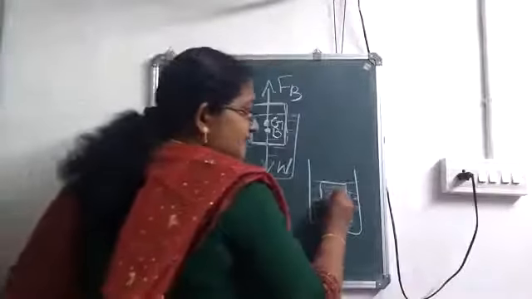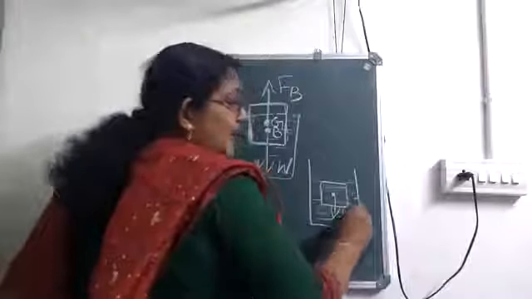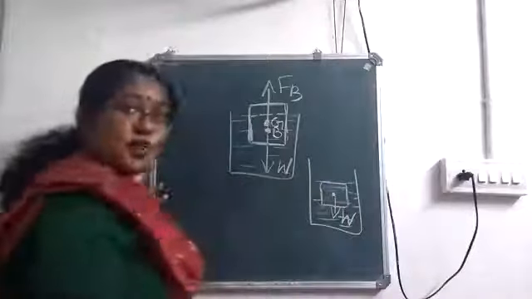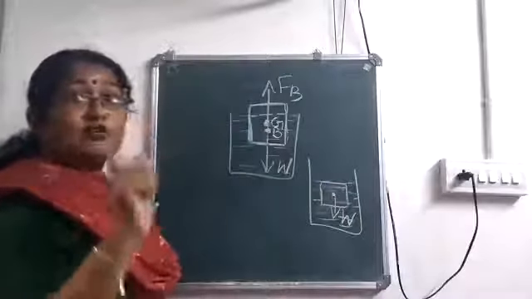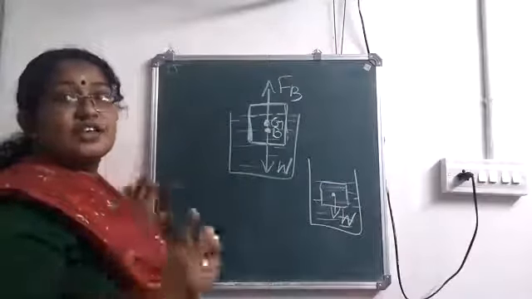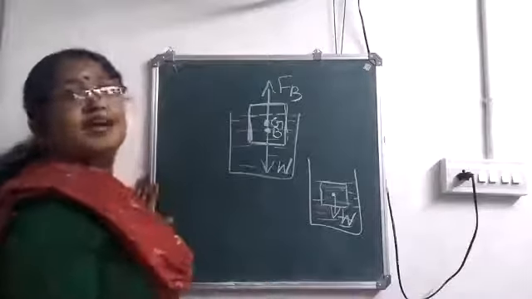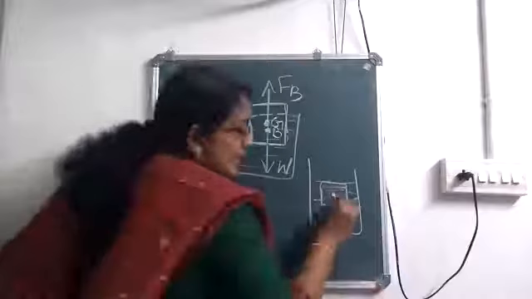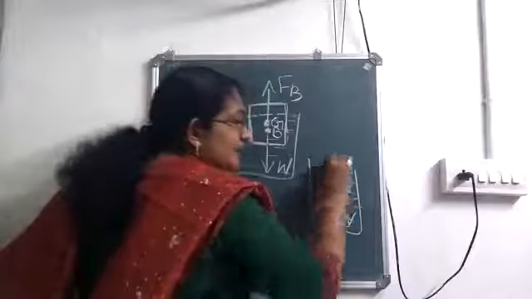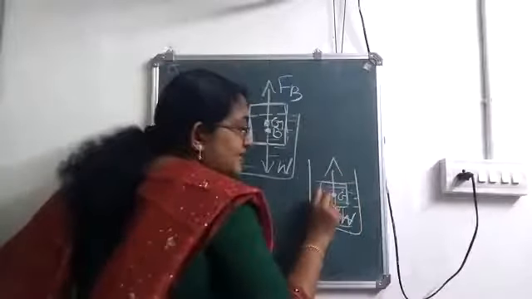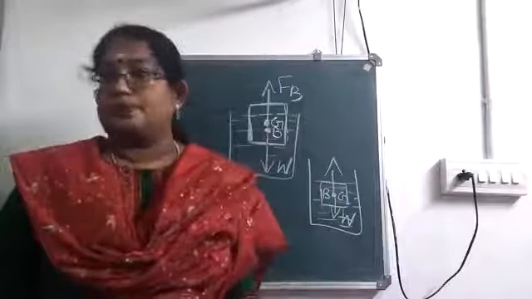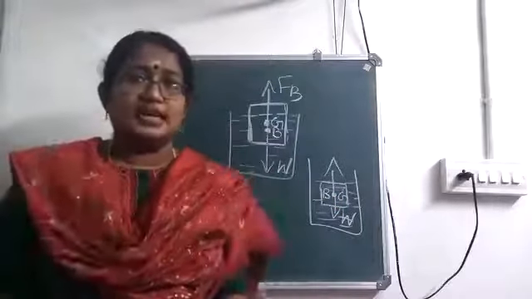Center of gravity will be here, and weight will be acting along the center of gravity. And where will be the center of buoyancy? I told you center of buoyancy means it is the center of gravity of the immersed part of the body. So in this case the entire body is immersed. So here itself we will be having center of gravity and center of buoyancy. Both will coincide.